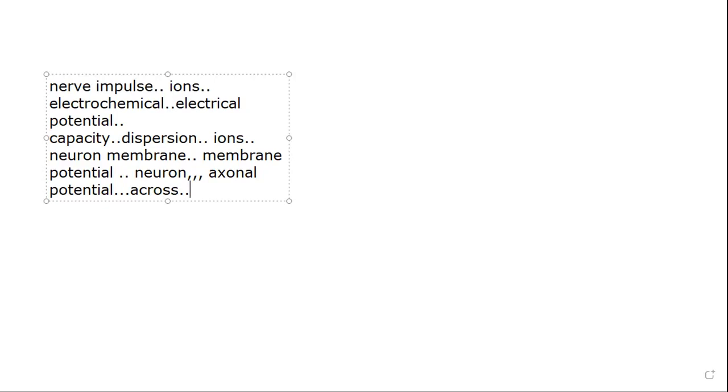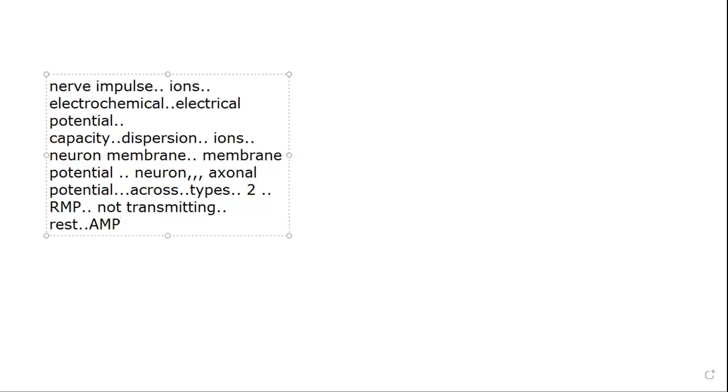Now, how many types of membrane potential do we have? We have two main types of membrane potential. These are the resting membrane potential, that is when the neuron is not transmitting any message, when it is not in the transmission phase. That is the resting membrane potential. It is at rest.